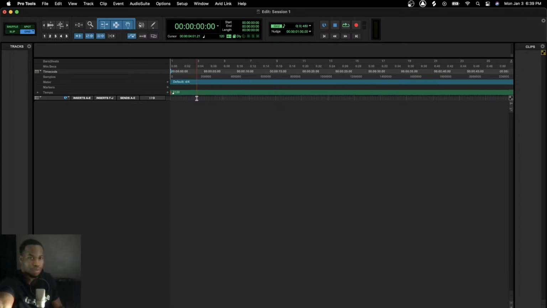So if I zoom in a little bit for you guys, you can see measures 1 through 4. This is the next one, this is the next one. Bars, however you guys want to put that, and that's going to show us exactly how we're looking at the song in live time. For the DJs out there, you guys know what I'm talking about. For all the music producers, you guys know what I'm talking about. For the beginners, this is the first time you're hearing this. This is how you count your bars. This is how you count your beats.